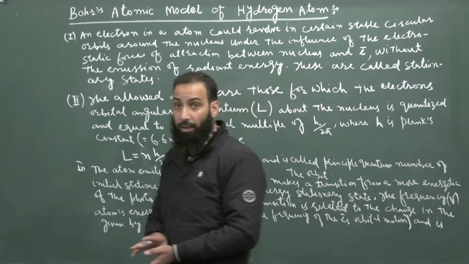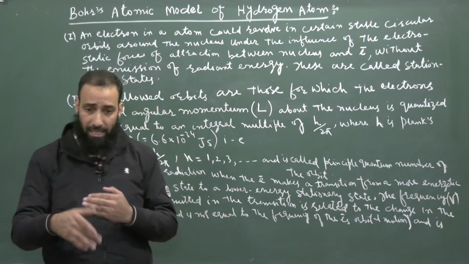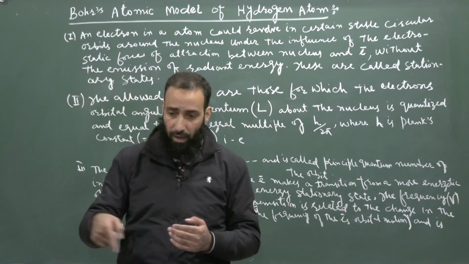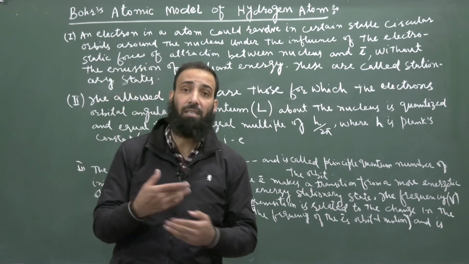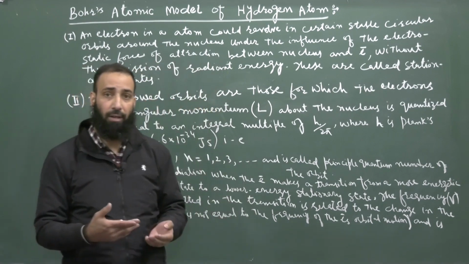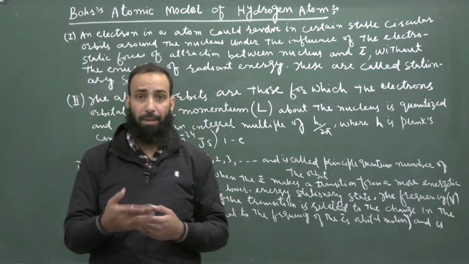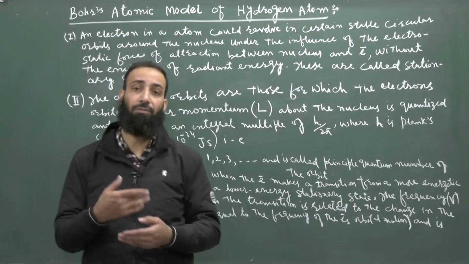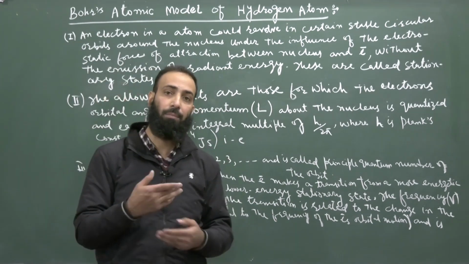In Rutherford's model, as per the classical theory, the frequency of the radiation emitted by the revolving electron depends upon the frequency of the electron in the orbit. The more the frequency of the electron in the orbit, the more the frequency of the emitted radiation.